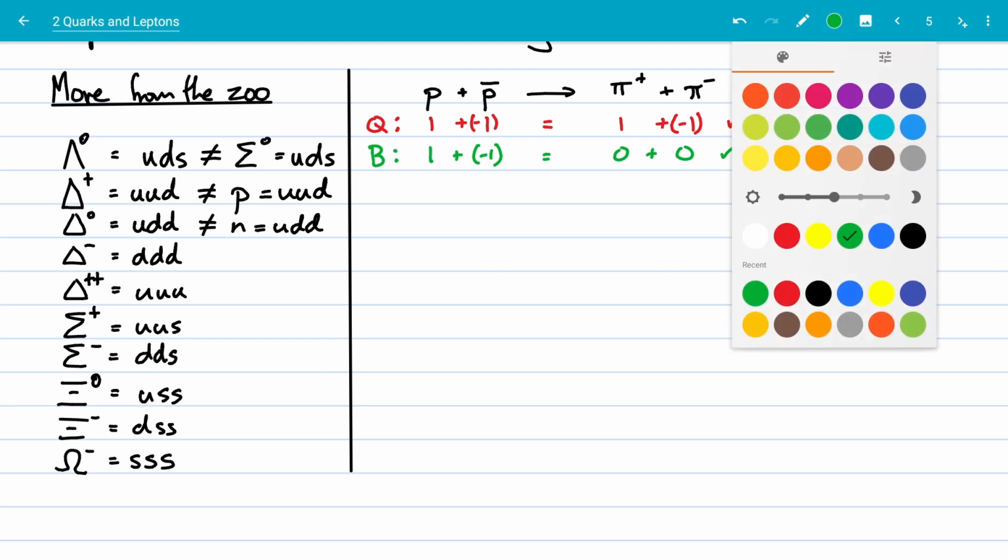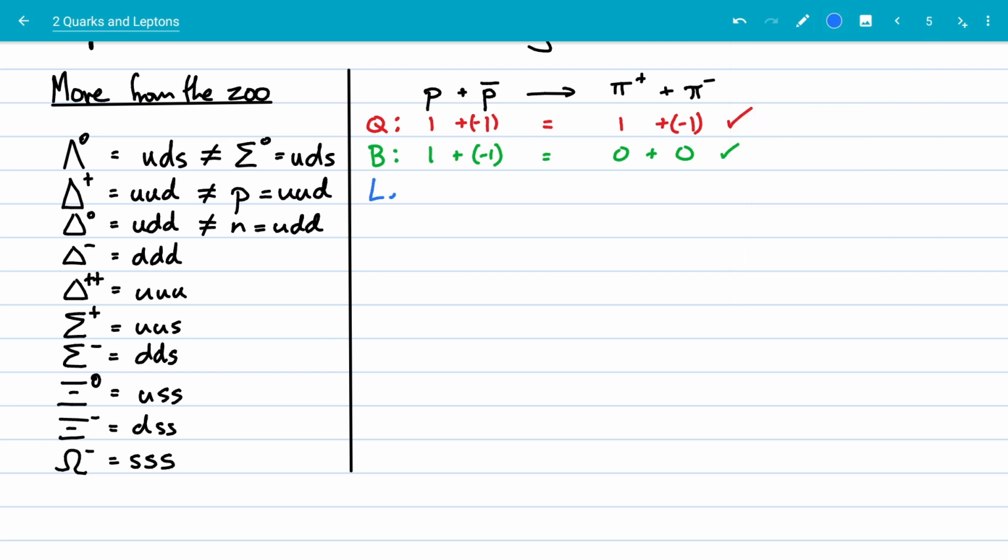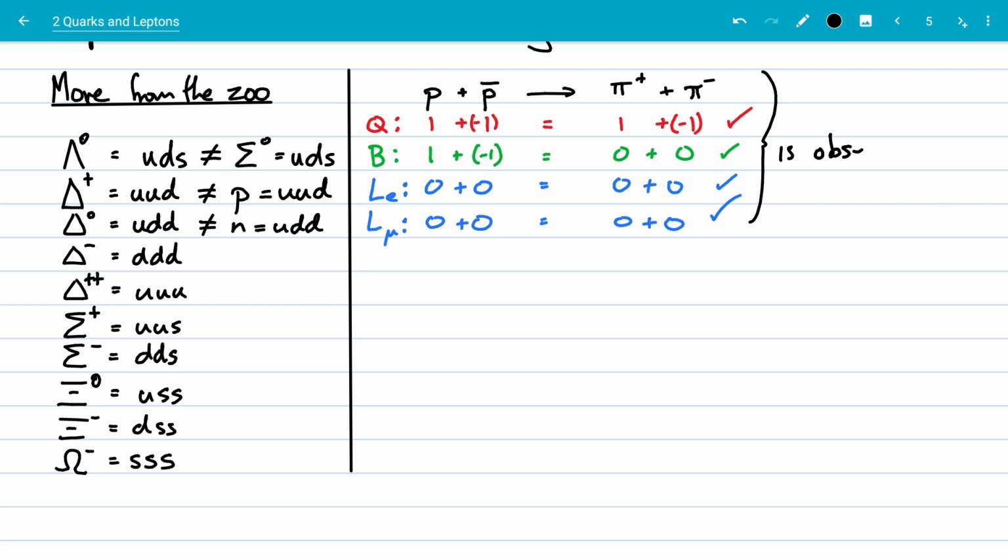And we can check our electron-lepton number, muon-lepton number. These are rather boring to check, but we could check it. 0 plus 0, 0 plus 0 is equal to 0 plus 0, 0 plus 0. So that reaction we can observe, and we do observe it. So we can put down here "observed". And this is how we would lay it out.